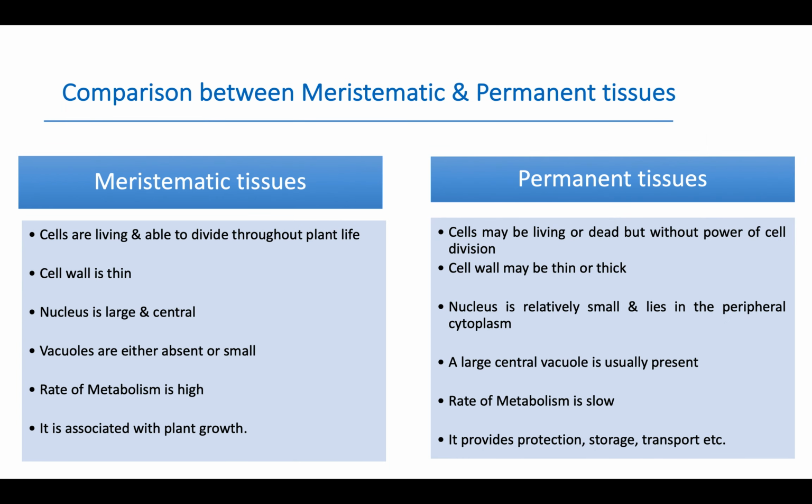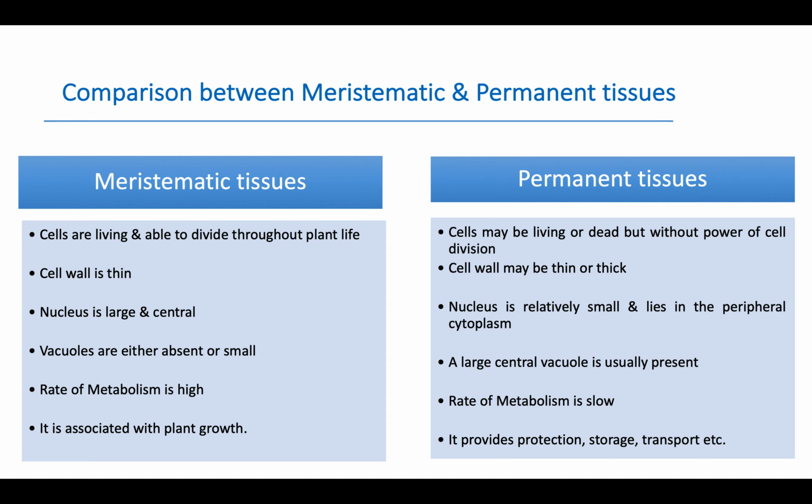Now, comparison between meristematic and permanent tissue. We have done both, so here we are able to compare these two tissues. In meristematic tissues, cells are living and able to divide throughout plant life because they have the capacity of division.